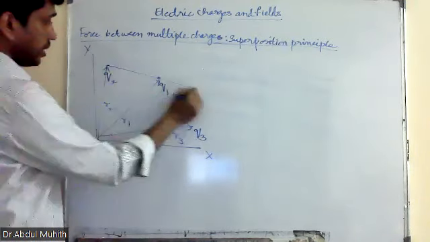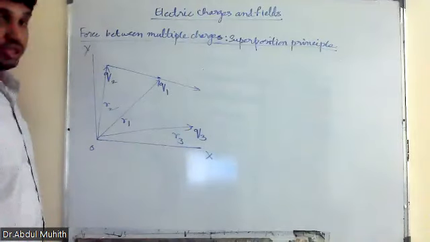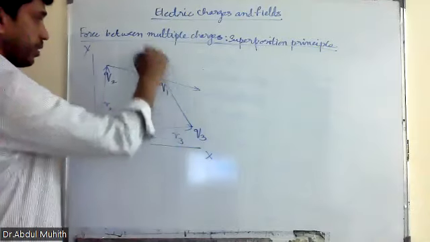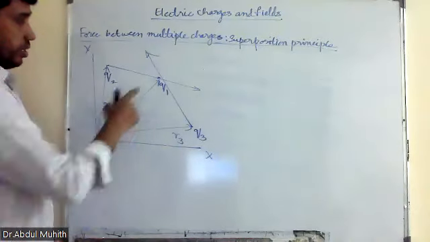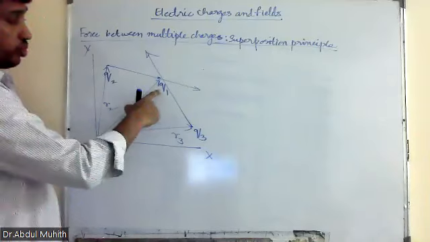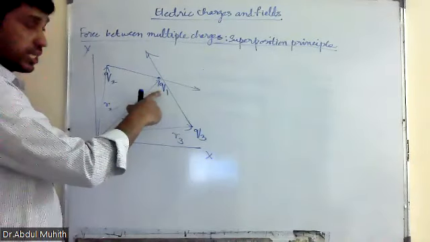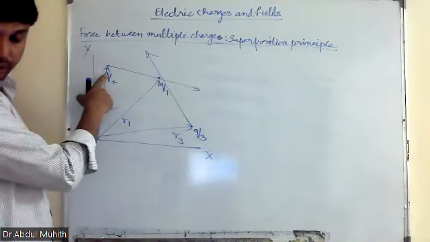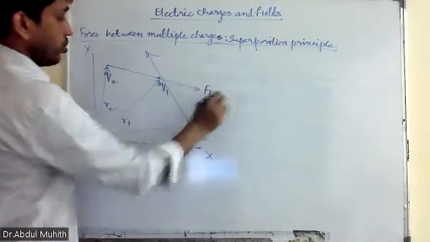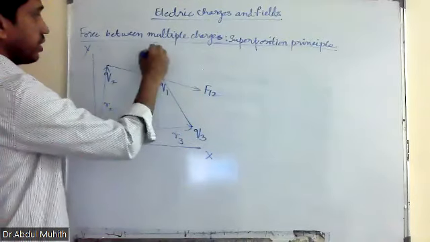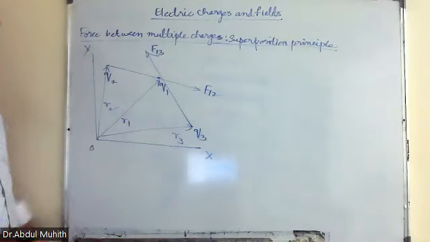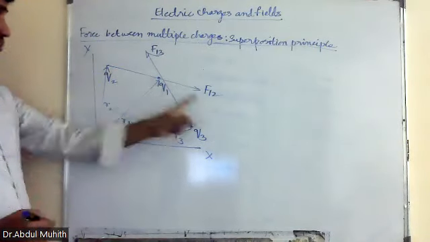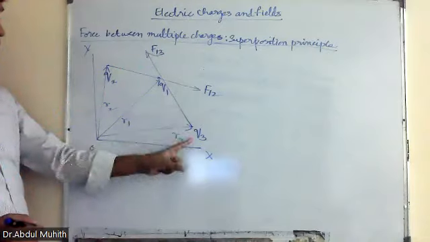See, this is the force exerted. Suppose all are positive charges, so this will repel and this will also repel, right? See carefully, force exerted on Q1 due to Q2 is F12. Force on Q1 due to Q3 is F13. Is that clear?